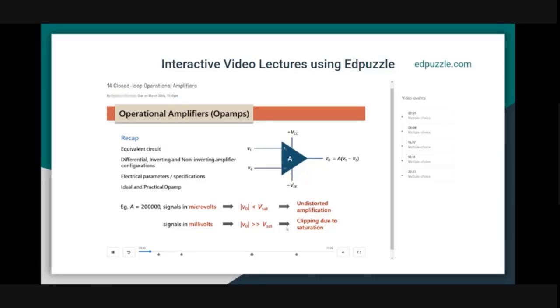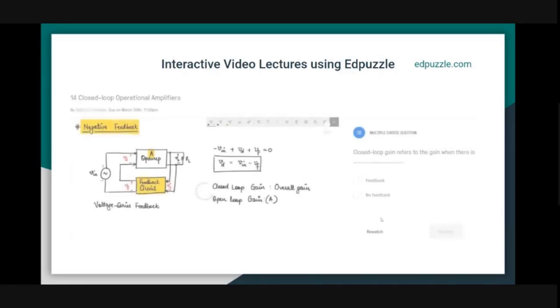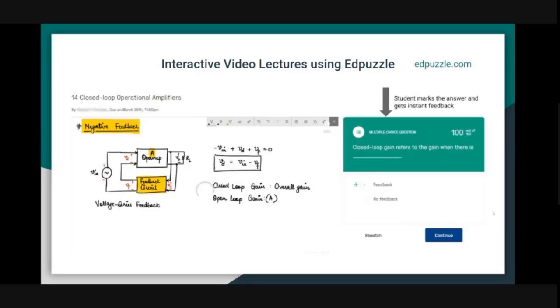It becomes a video with your narration, and you can upload that here and insert questions. So you can see on the right hand side, it's showing how many questions I have inserted for this video. How does the student see this? While the student is watching, when the question comes up, the video is going to pause and the question is going to pop up on the right hand side. When the student answers the question, they get instant feedback, and then they can continue.